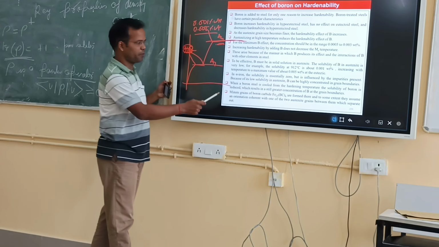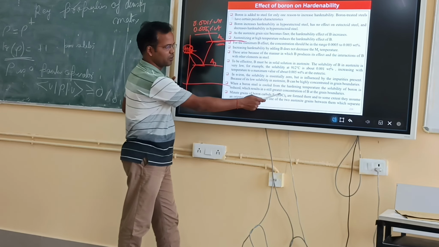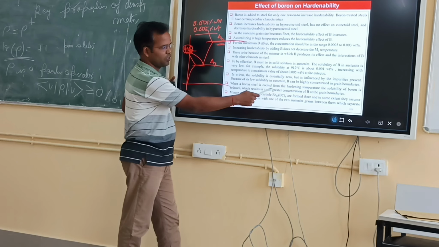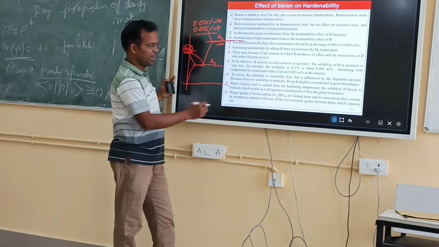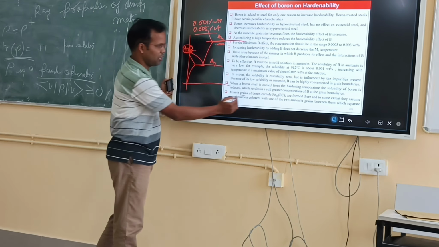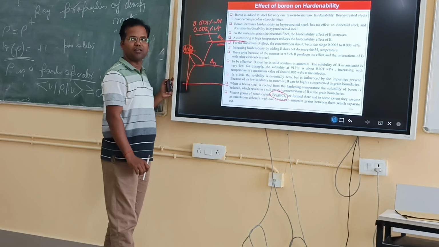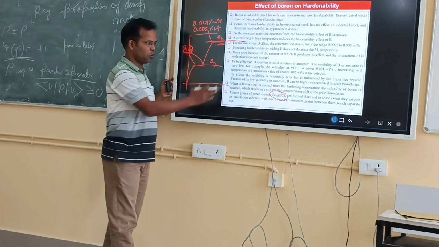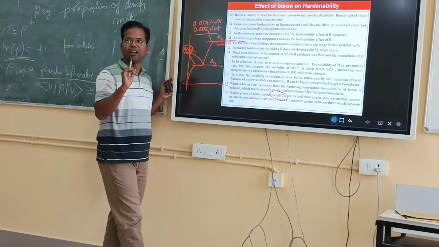When boron goes to the grain boundary, boron carbide forms. This carbide is a covalent carbide, which will retard the formation of pearlite and ferrite.